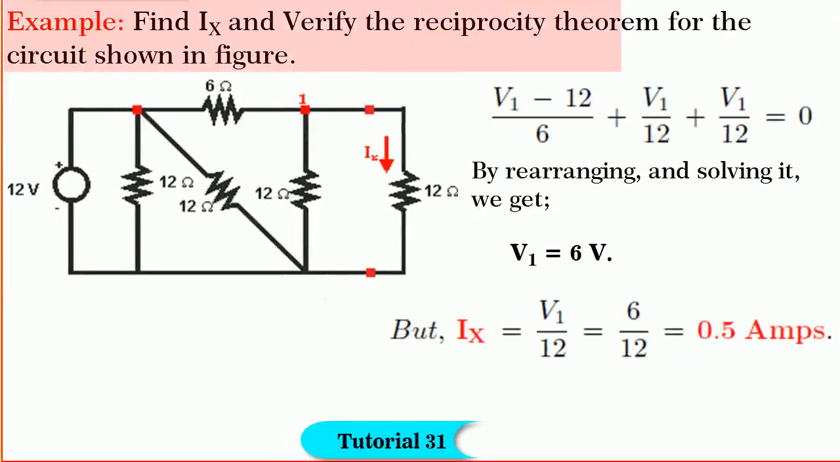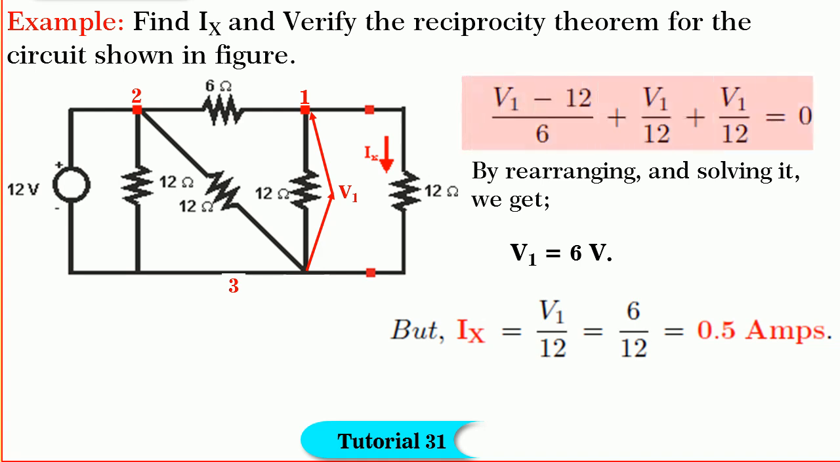Friends, finally we shall solve another simple but very tricky problem to find Ix and to verify the reciprocity theorem for the network shown in the figure. By observing the network, you find that the network also contains 3 junction nodes 1, 2 and 3. But in this network, you find that the node voltage of one node is plus 12 with reference to the reference node, which we know. So, let V1 be the unknown junction node voltage as shown in the figure.